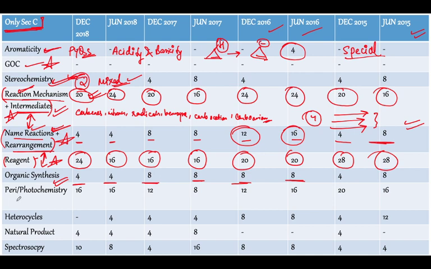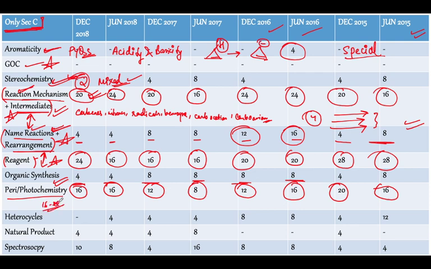Also, talking about pericyclic and photochemistry, they are never going to deceive you. They are always going to help you in attempting more questions in the CSIR exam, because as you can see, the marks are good enough, 16 to 20 we can say.